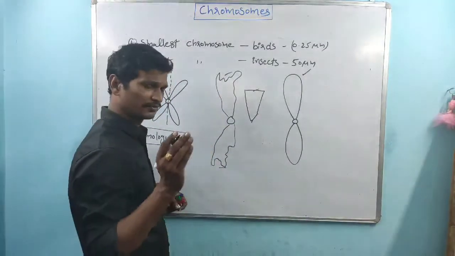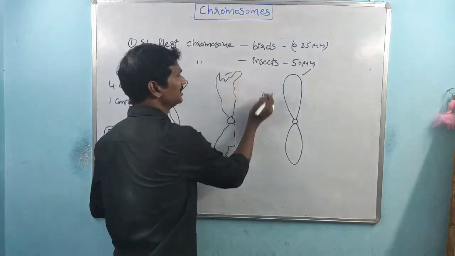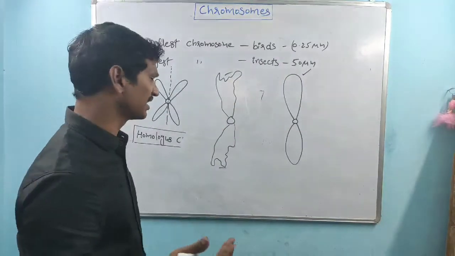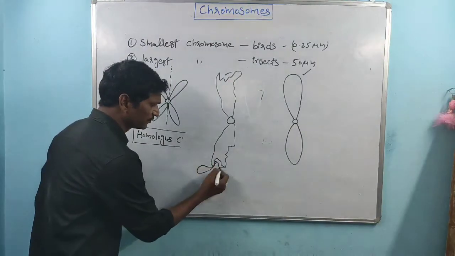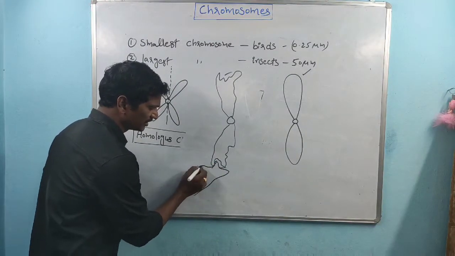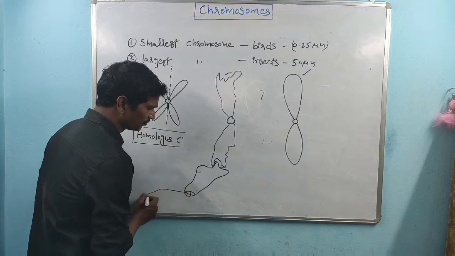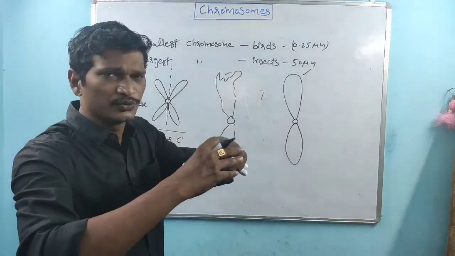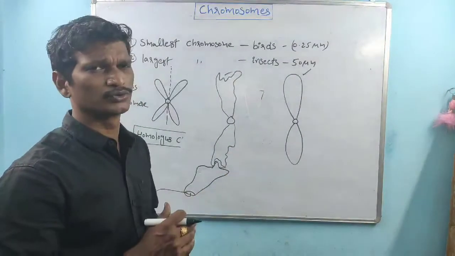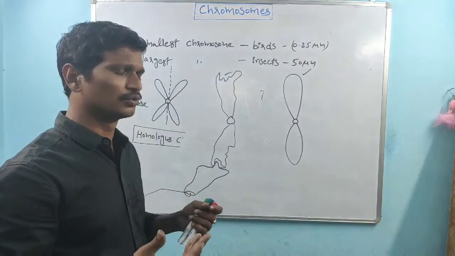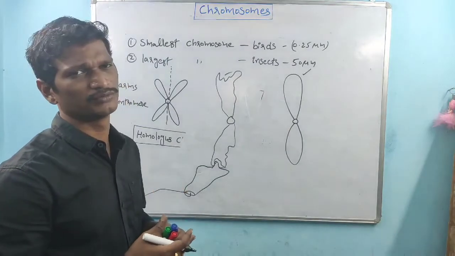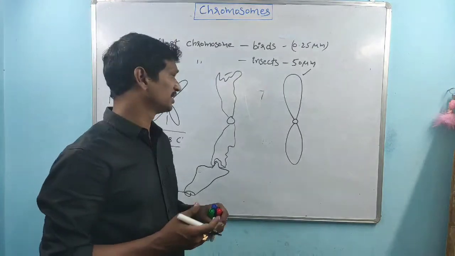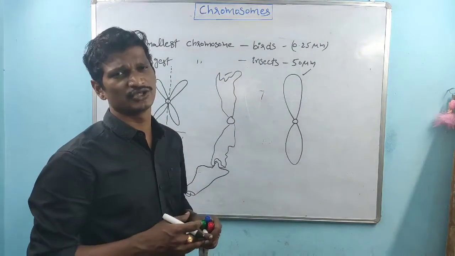For the first question, my answer is, if the ends are irregular, there is a chance for the fusion of 2 chromosomes. Then 2 chromosomes form 1 chromosome, and the number of chromosomes is reduced. That is a very, very dangerous situation.